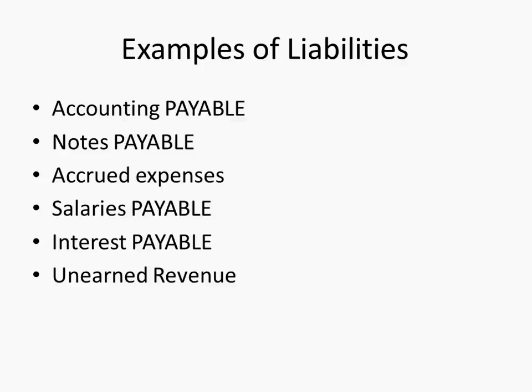Salaries payable, interest payable. Unearned revenue is another one that I think can be confusing. Unearned revenue is a liability, but it has the word revenue in it, and I can see some of you saying, I think that must be an income account. Unearned revenue is a liability. Can anyone give me an example of something that might be unearned revenue? Rental security, right, or someone pays their rent in advance, right? Right, for sure. And any other ones, that's great. Subscription, yeah, subscription. What did you say? Gift cards, right. These are unearned revenue. Those are all great examples.